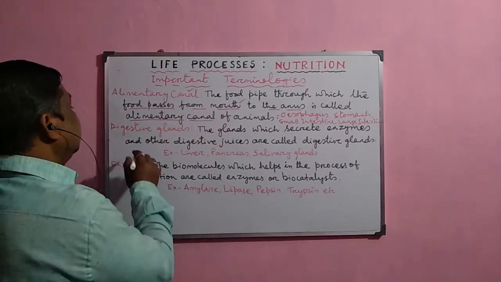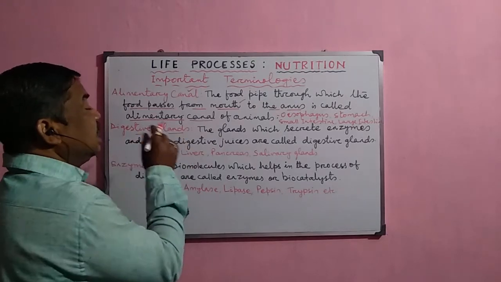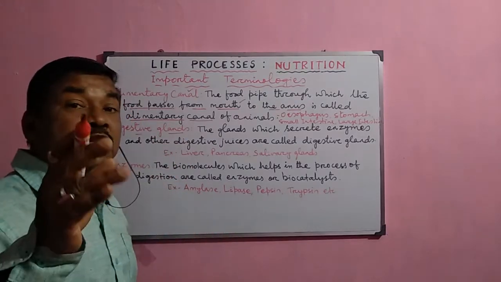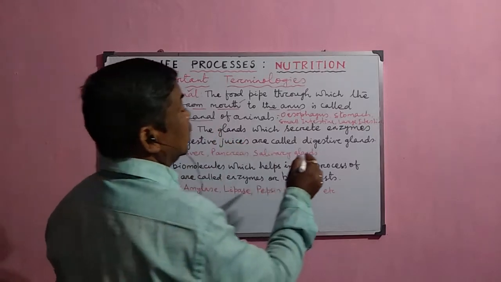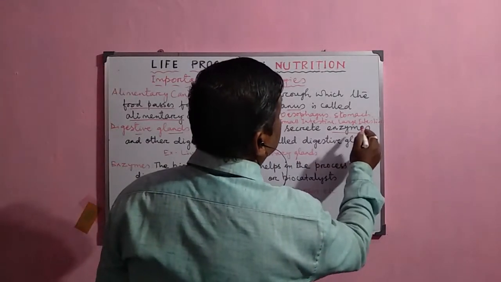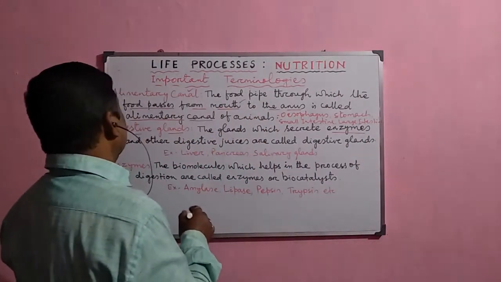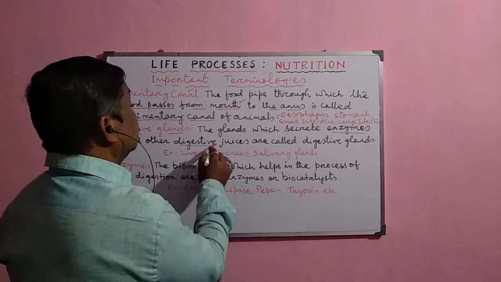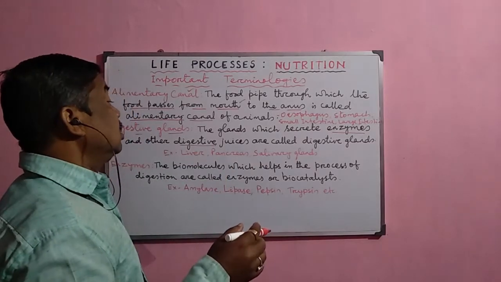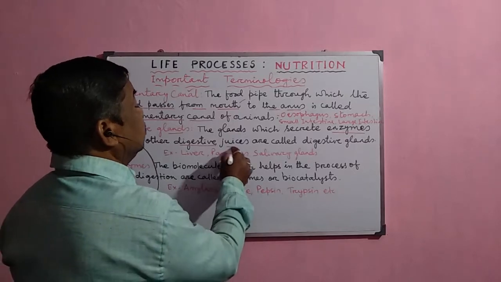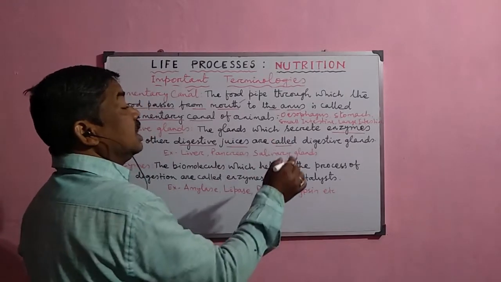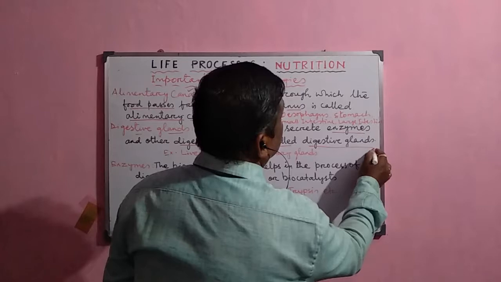Now the digestive glands. These glands secrete the most important molecules in the process of digestion, the enzymes, and some other digestive juices like bile juice, which help in digestion.